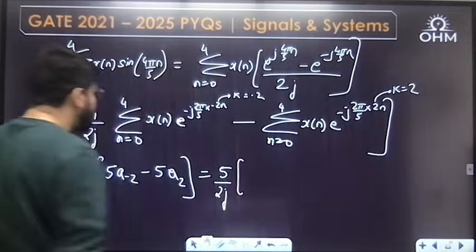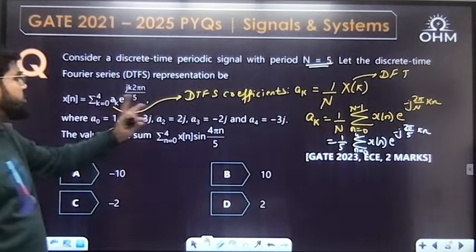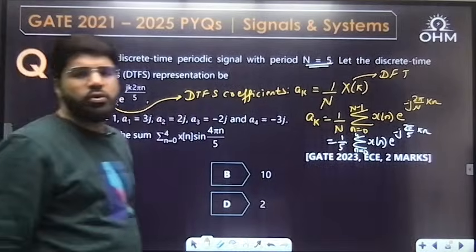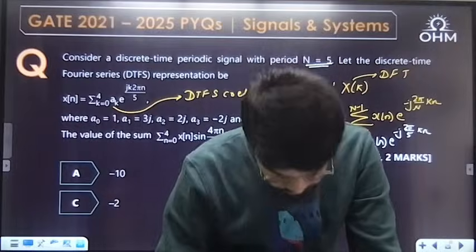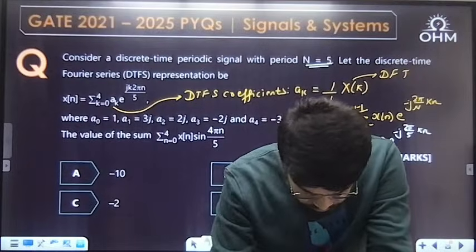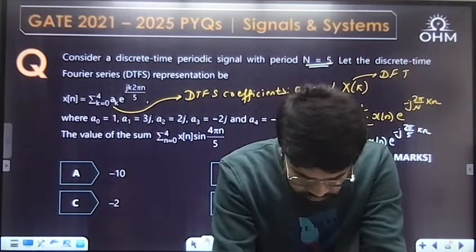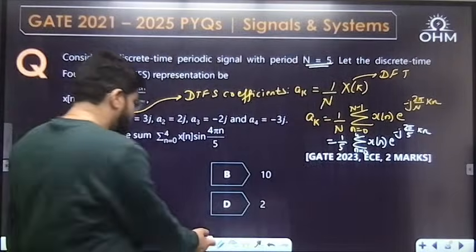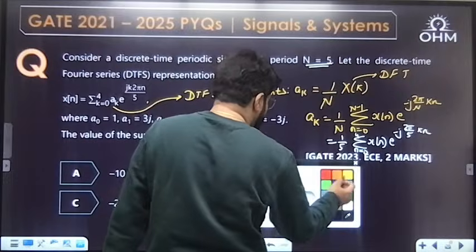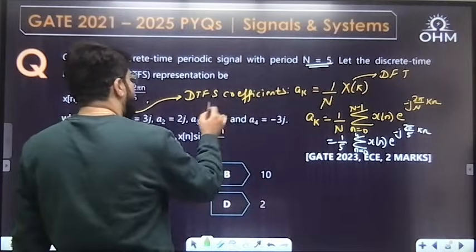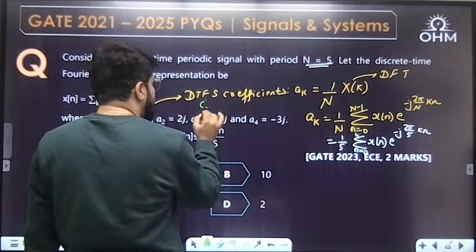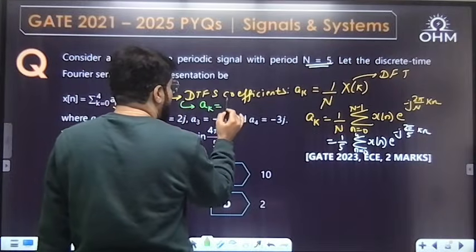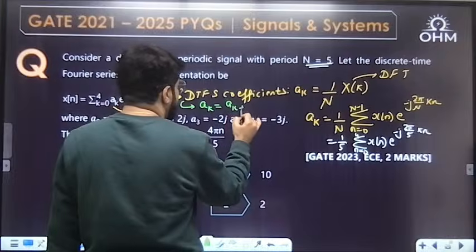Now see, a2 is given, but a minus 2 is not given; only a0, a1, a2, a3, a4 are given. How will I calculate a minus 2? DTFS coefficients are always periodic, having the period of n, unlike the CTFS.